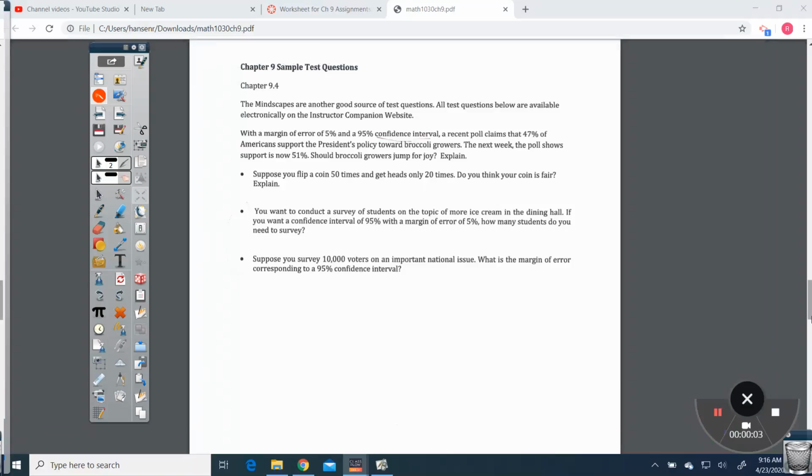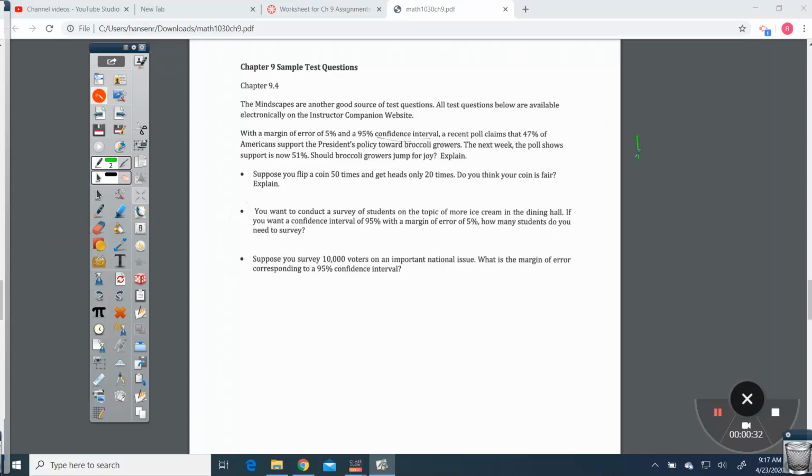Okay, so on this one, the first question says, with a margin of error of 5% and 95% confidence interval. So what that confidence interval means is, like if I had, let's finish reading the sentence and I can go from there. A recent poll claims that 47% of Americans support the president's policy towards broccoli growers.